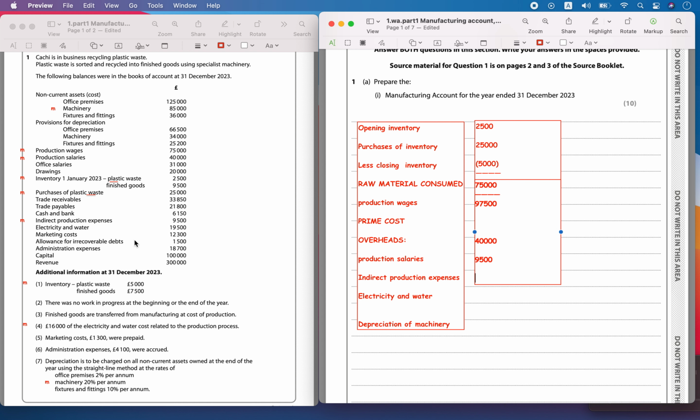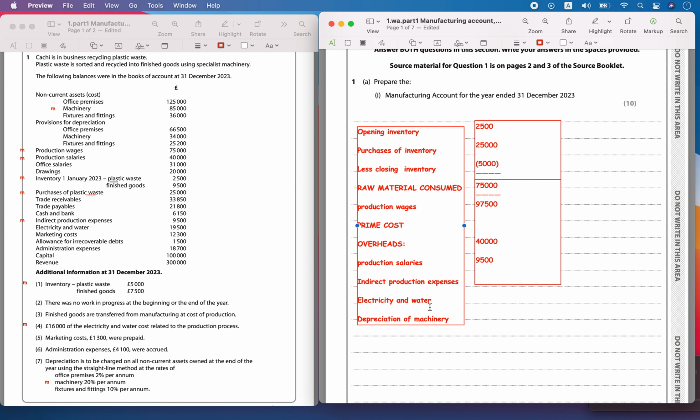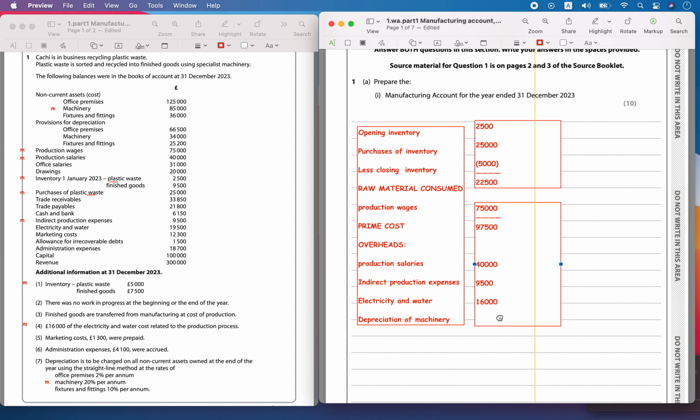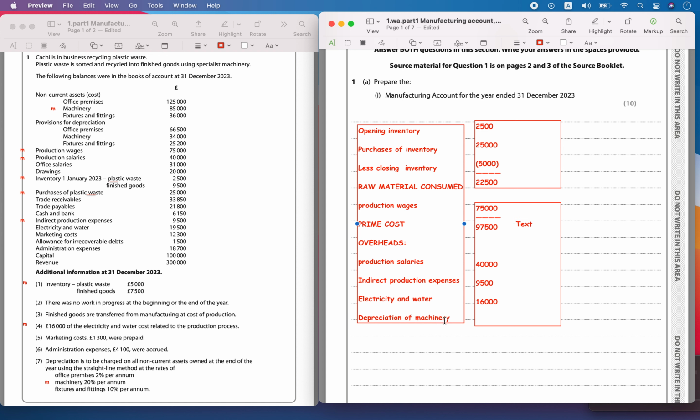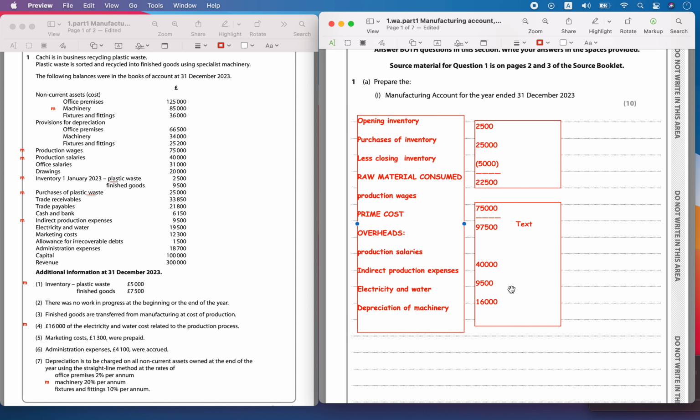And then you have this electricity and water, which was around 16,000. And then you have to calculate the depreciation of the machinery. That is going to be around 20% of the cost.